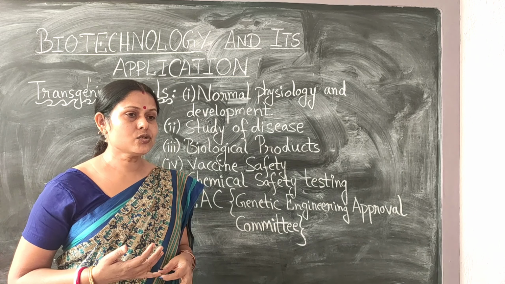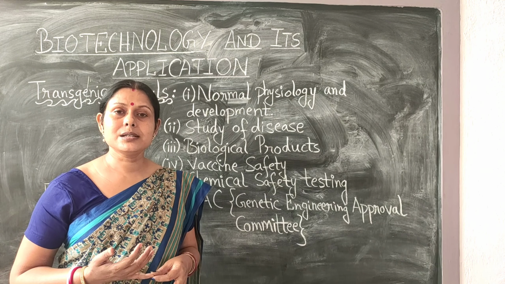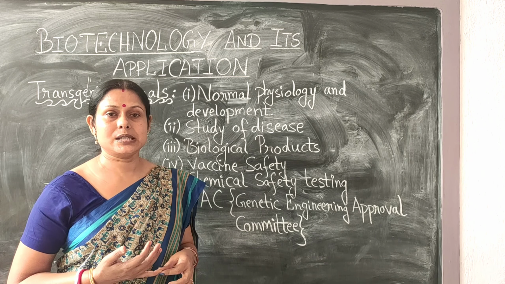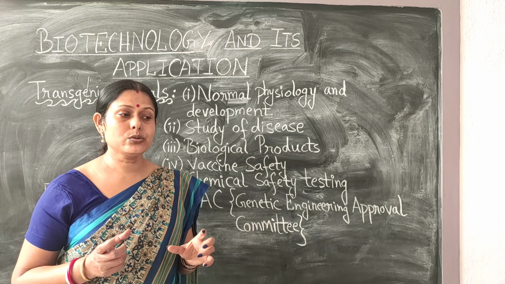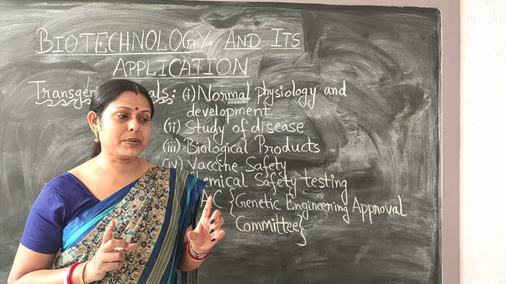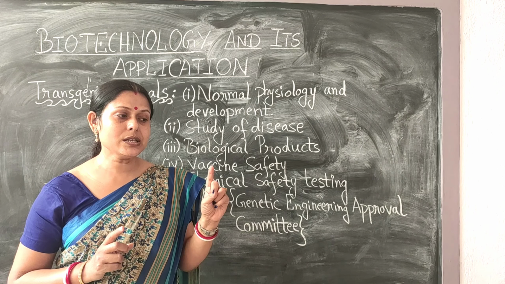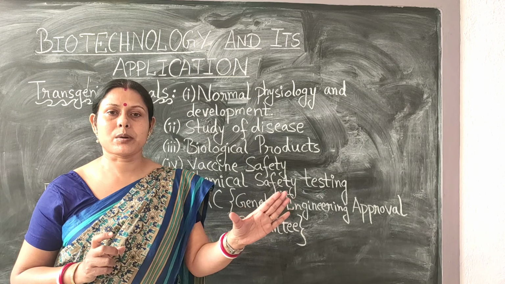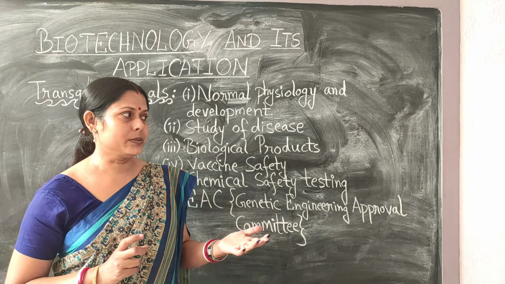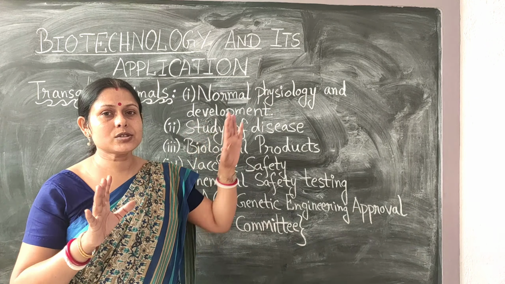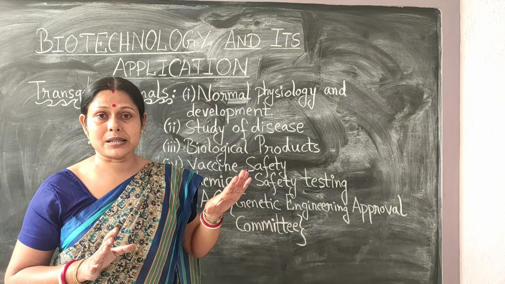If insulin is not secreted sufficiently, and we introduce that gene sequence into an organism, we can see that if the insulin-secreting segment of the DNA is not working properly or is abnormal, it results in a disturbance of normal physiology. So normal physiology we can study by that.